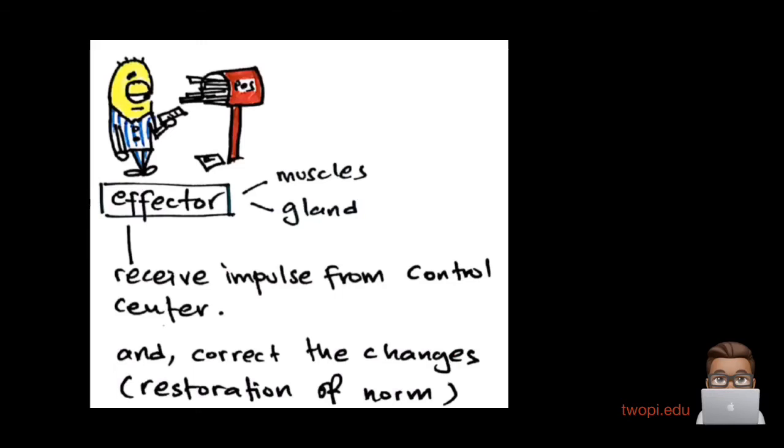Giving the definition for effector, it is muscles and glands. Okay, so this is the definition for effector, right? Like receptor is a special cell, effector is muscles and glands. It receives the impulse from the control center just now and does the restoration. Restoration means it makes correct changes, so the changes which are detected go back to the norm. Norm here means normal, right?